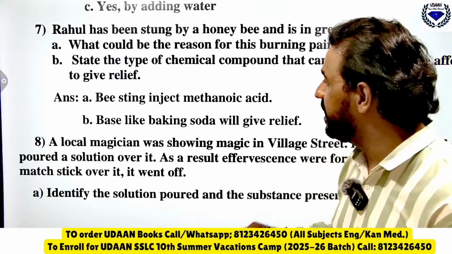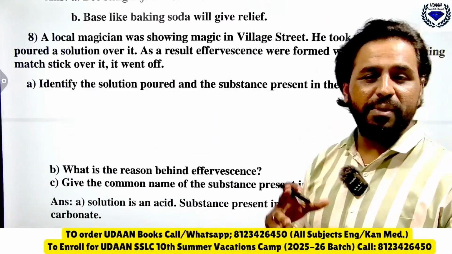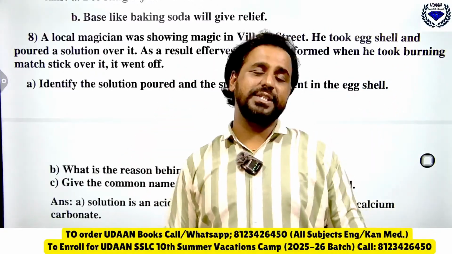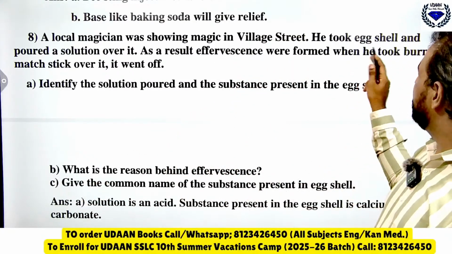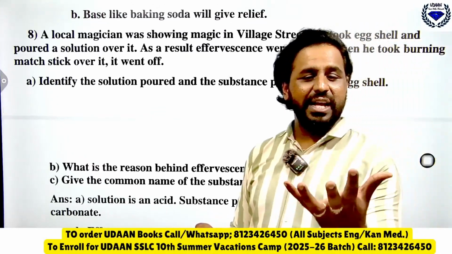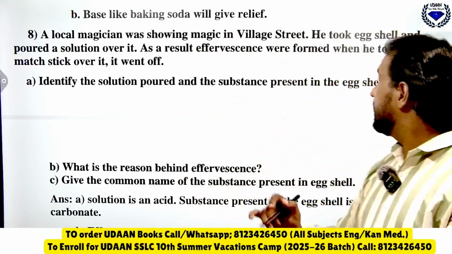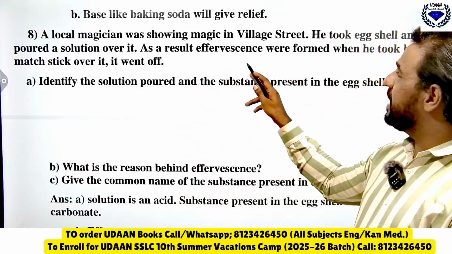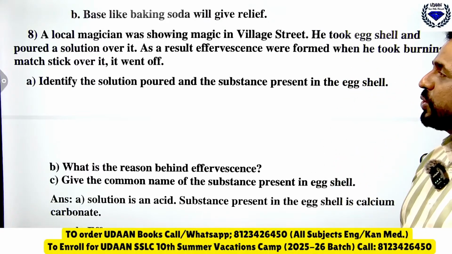Very good. Now a local magician was showing magic in a village street. A magician has come, and he wants to show the magic now. What does magic mean? They fool people. See here, he took egg shell and poured a solution over it. He takes a piece, and puts some solution on it. As a result, effervescence was formed, and when he took a burning matchstick over it, it went off.